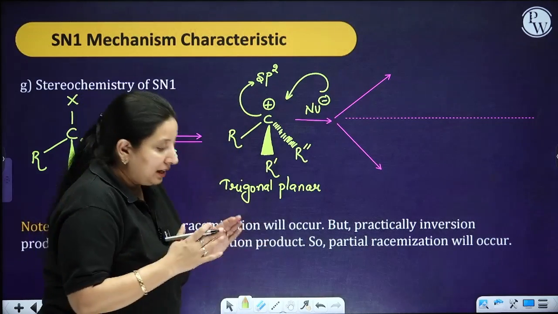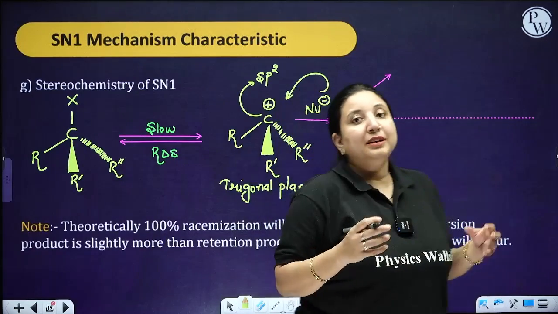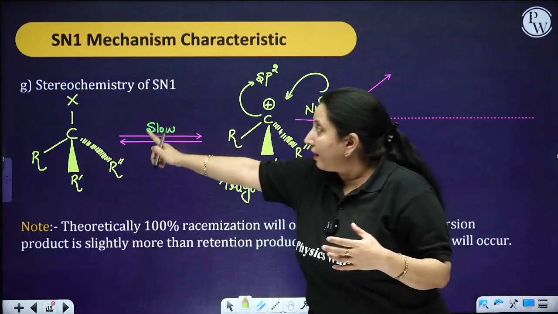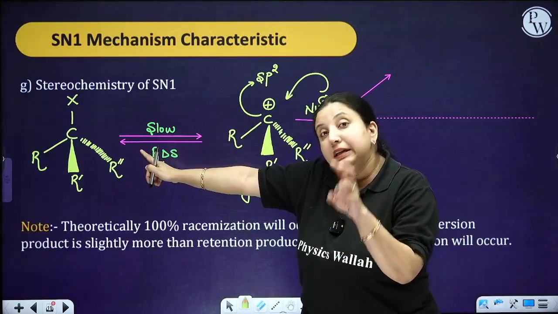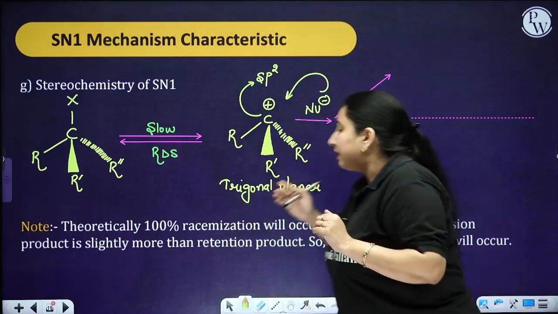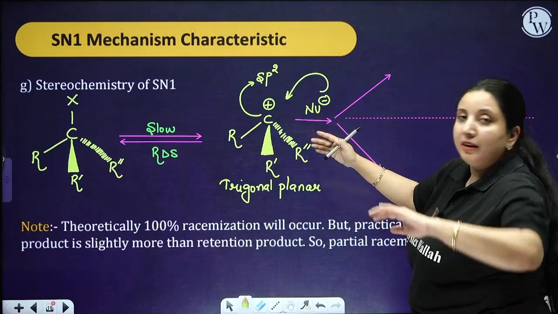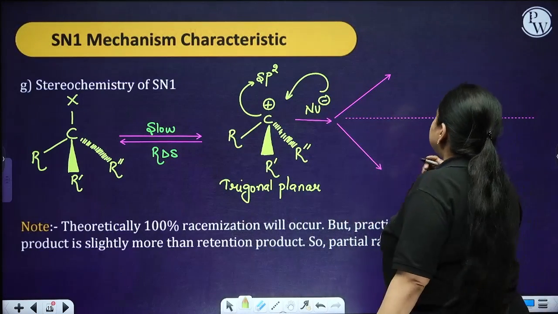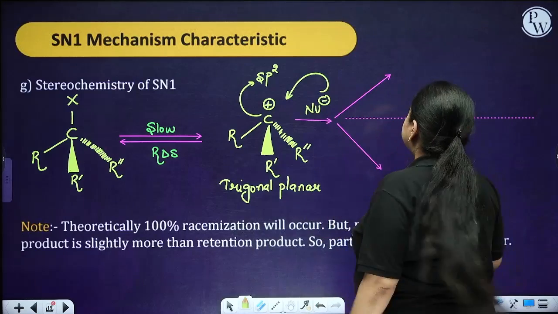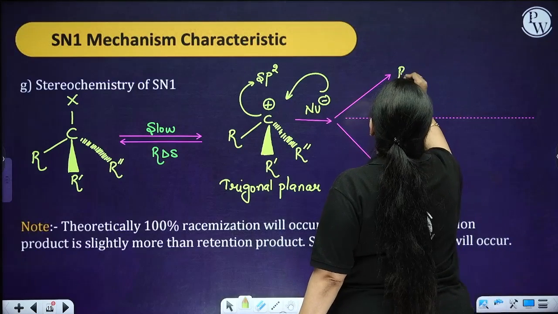The one way is what? That it can attack directly to the position where our halide was attached. Another condition is that it can attack your carbocation from the opposite direction. So I can have two types of products, like over here.